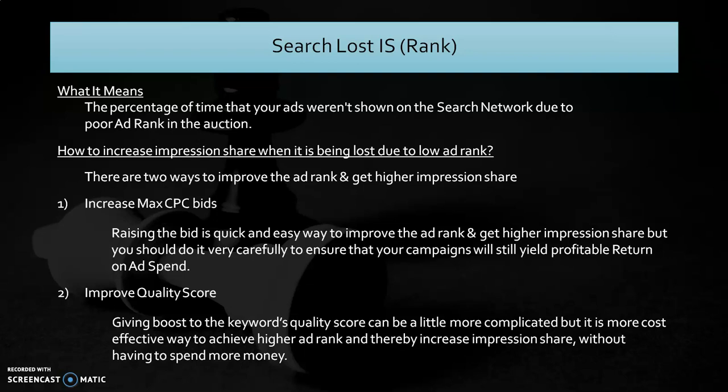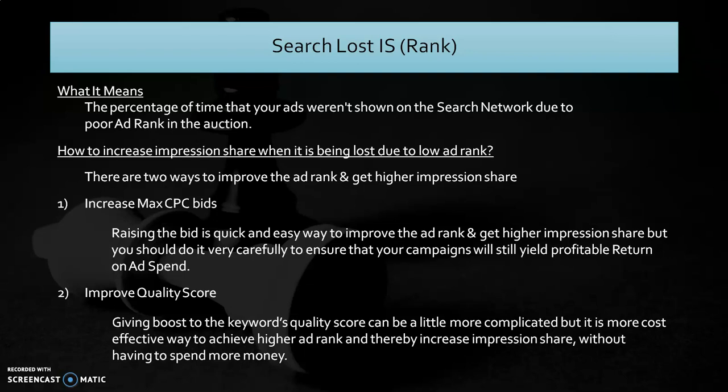In order to improve the quality score, the first step is to start by examining your campaign structure and see where you can split your ad groups into smaller, more tightly themed groups of keywords. Focusing on more specific keywords will allow you to write better targeted ads and drive the traffic to keyword focused landing pages, which will improve your quality score.